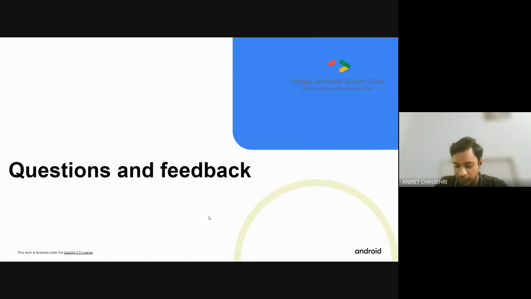We have not fixed the next session. Tentatively, it will be on 20th December, but that's not sure. You can convert it to public, and if there is a change in the Google Developer Profile, I don't know if the profile changes or not. If it changes, you can edit the form again.